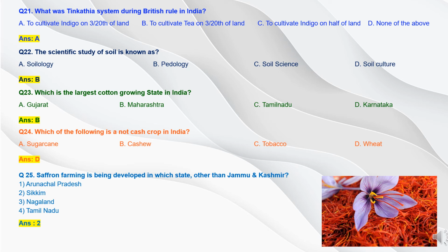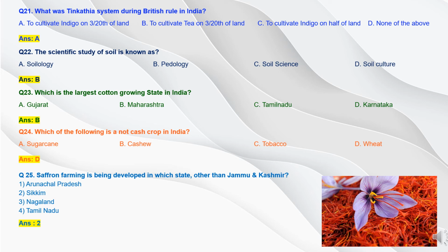Now question 23. Which is the largest cotton growing state in India? Option 1, Gujarat. Option B, Maharashtra. Option C, Tamil Nadu. And option 4, Karnataka. On the basis of cotton cultivation data, Maharashtra is having the largest acreage of cultivation of cotton. So the answer will be option B, Maharashtra.